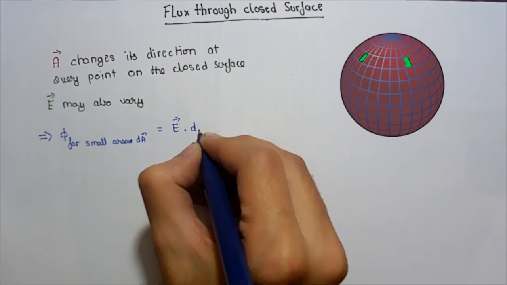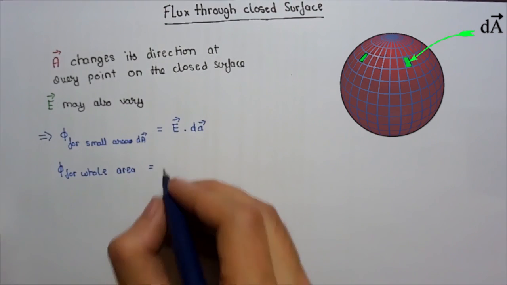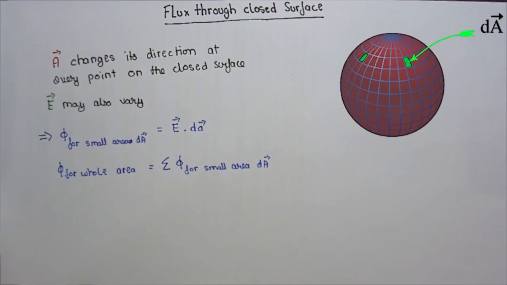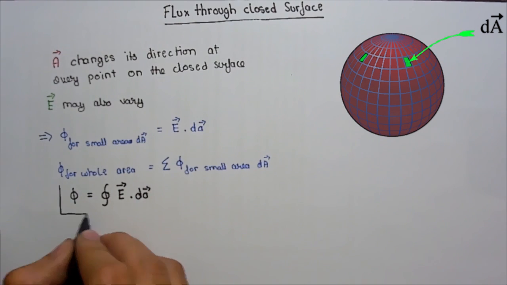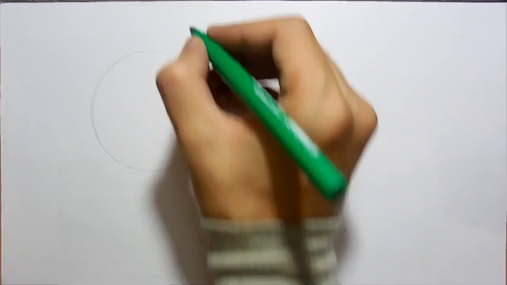So the flux through small area, which we call dA, is E vector dot dA vector, which is the definition of flux as defined earlier. So what is the flux through the whole area? We sum all the fluxes through small areas. We can write it in a more mathematically apt way: we can write flux as the integration of all the flux through small areas. Now integration is a mathematical way of saying that we are summing over very small areas. The circle I drew in the integration sign signifies that the integration is performed on a closed surface.